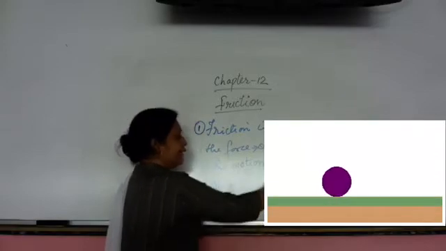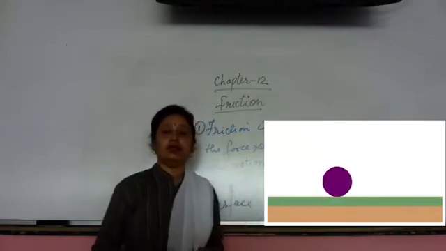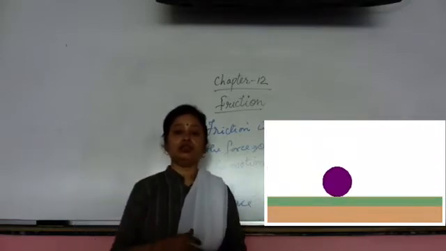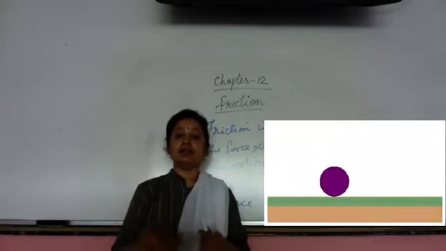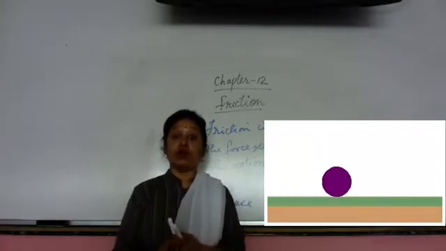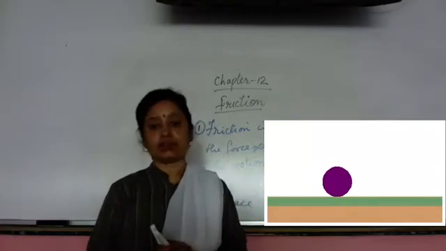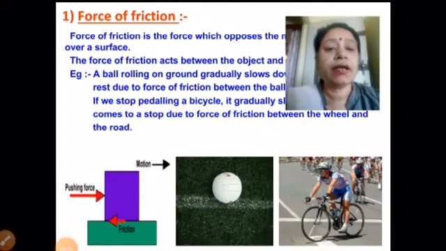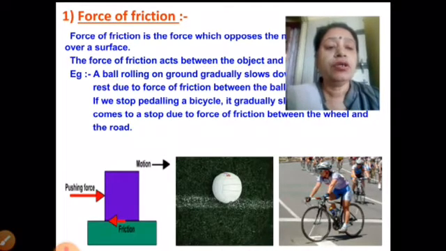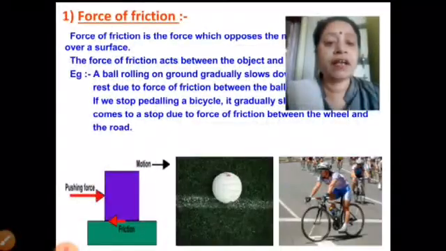In this example you can see the ball stops automatically without any force applied from our side. After some time it stops moving. What is it that helps? That is friction. Here is another example which shows that friction is there between the surface and the object. If you stop pedaling a bicycle, it will gradually slow down. Why? Because of the friction between the wheel and the road.